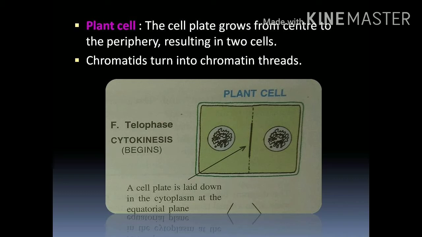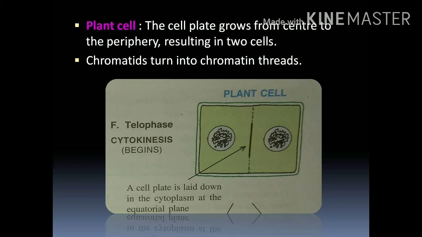Cytokinesis in the plant cell: the cell plate grows from the center to the periphery, resulting in two cells. Here the formation of the cell plate takes place from the center, then the cell plate moves towards the peripheral region and divides the cytoplasm into two, and we can see the two daughter cells.